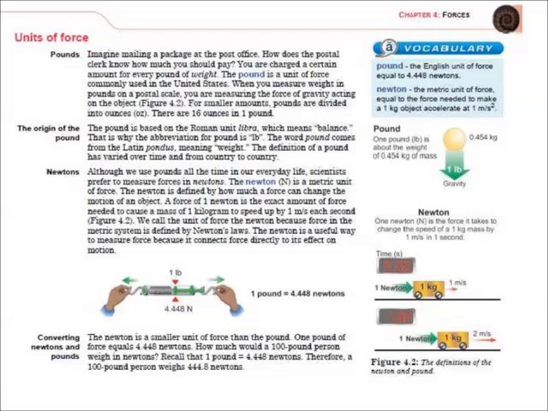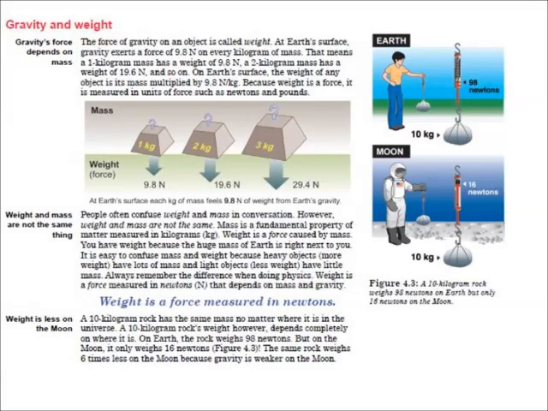How much would a 100-pound person weigh in newtons? Recall that 1 pound equals 4.448 newtons. Therefore, a 100-pound person weighs 444.8 newtons. The force of gravity on an object is called weight. At Earth's surface, gravity exerts a force of 9.8 newtons on every kilogram of mass. That means a 1 kilogram mass has a weight of 9.8 newtons.